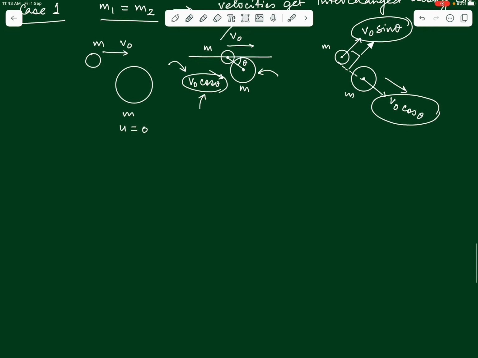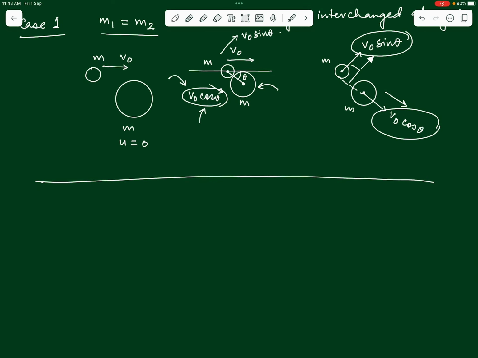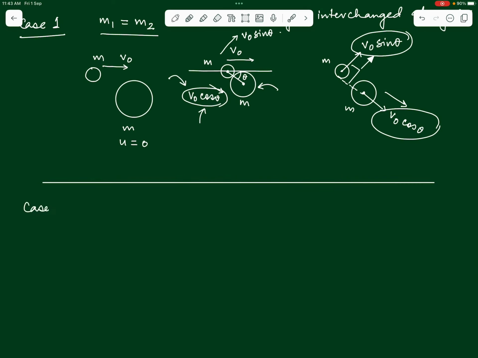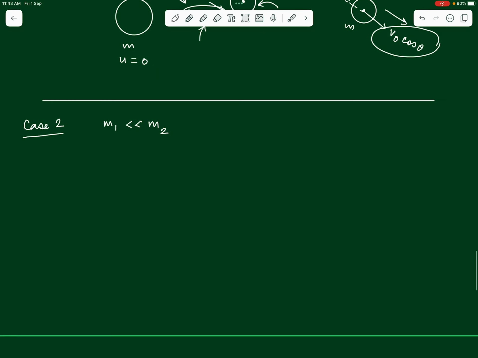The second case, let us take that also. The second special case that we discussed was case 2, where a very light body comes from behind and hits a very heavy body placed at rest. Do you remember what happens there? We remember taking the case of a ball which goes and hits a wall, a very heavy wall. If this ball is moving with a velocity v naught and it hits the wall, we know that after collision this ball will rebound with the same velocity v naught in case it is a perfectly elastic collision, right?